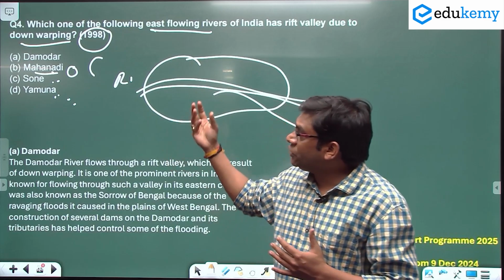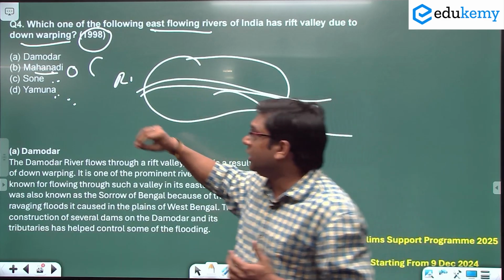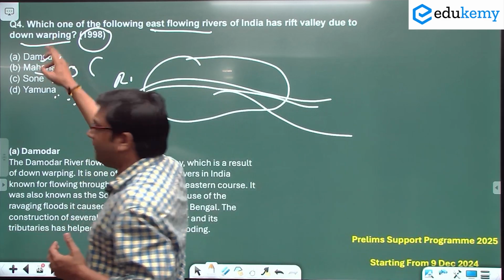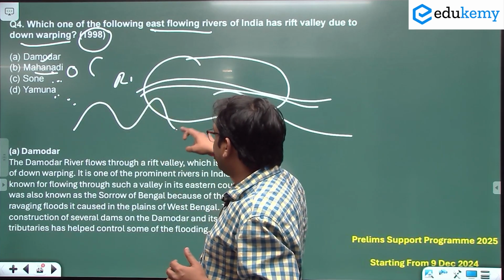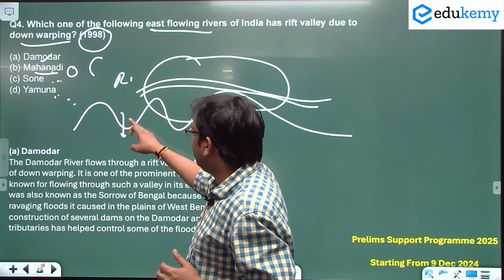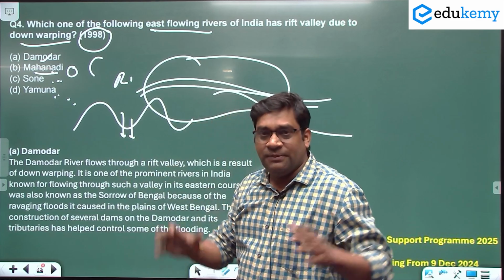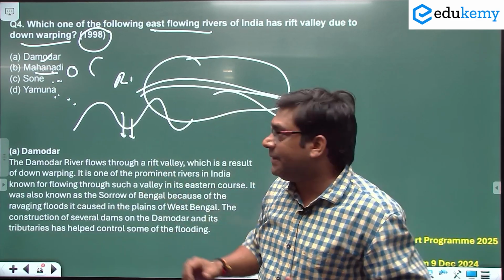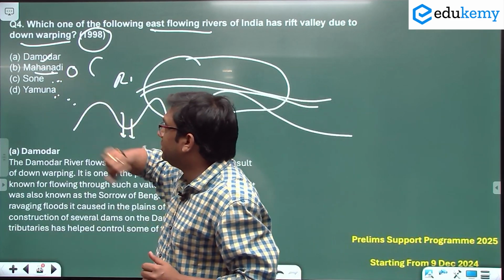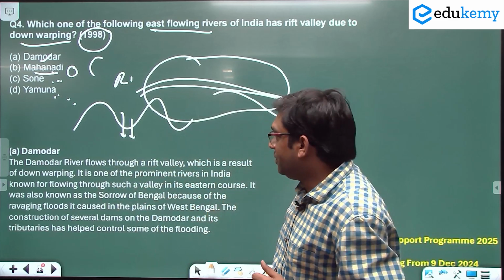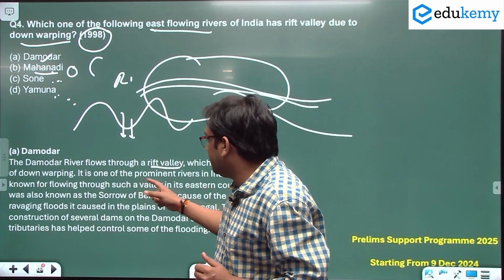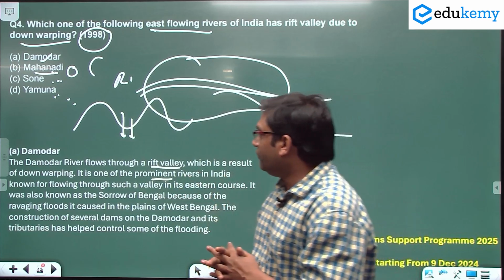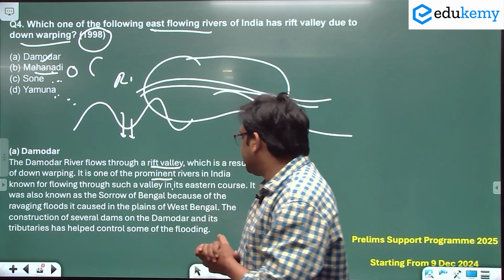So which of the following will be correct? Logically, Damodar river down warping means the location where folding has happened. This is called down warping, meaning subsidence of the land surface because of the compressive force being applied. So Damodar is the correct answer here. Damodar flows through a rift valley, which is a result of down warping. It is one of the prominent rivers in India flowing through such a valley in its eastern course.